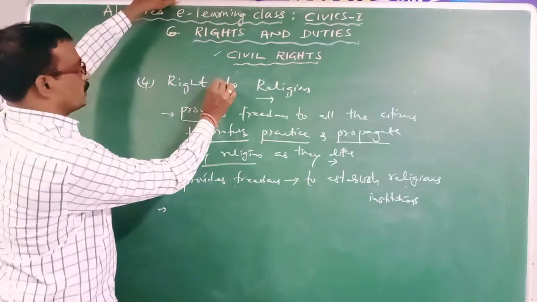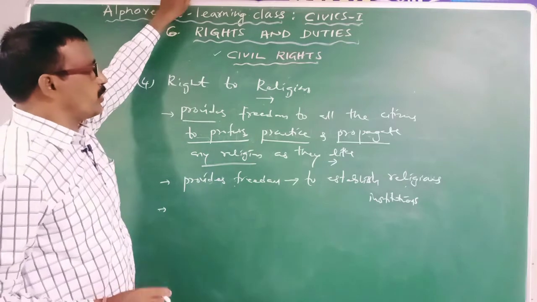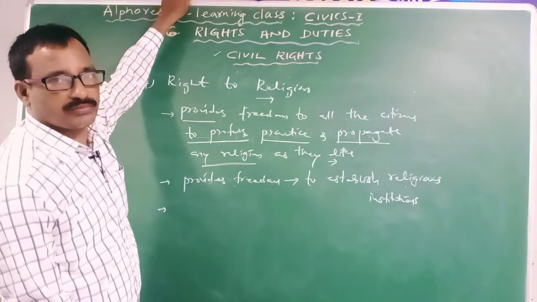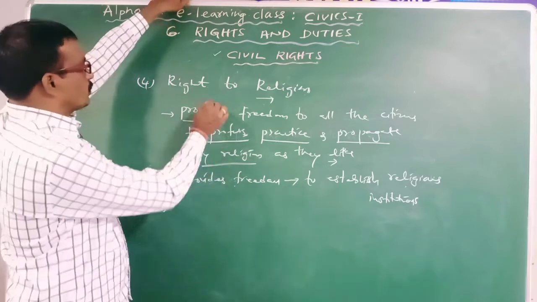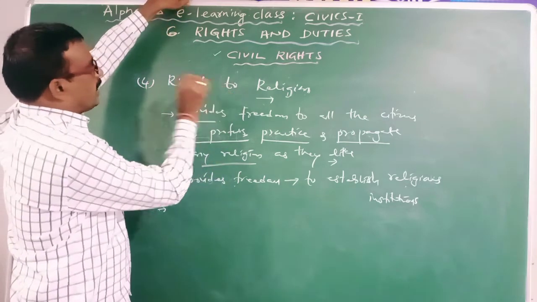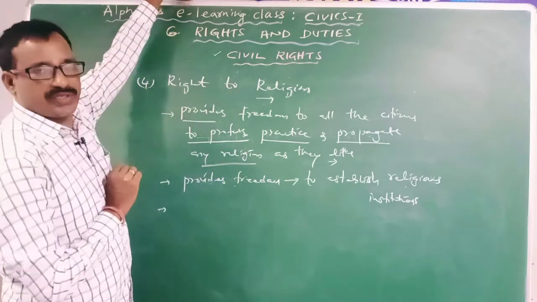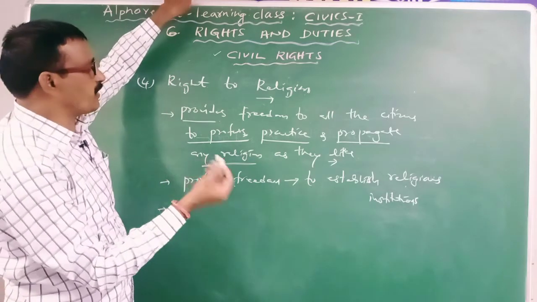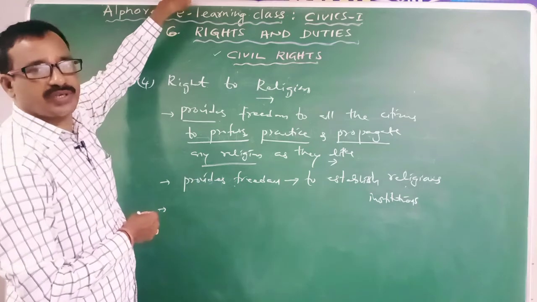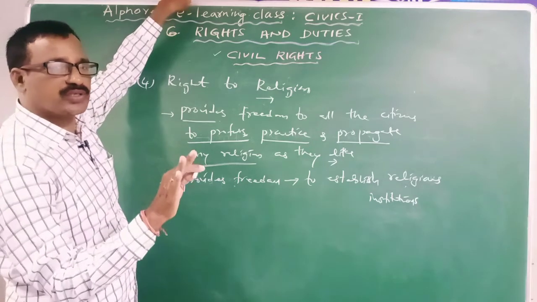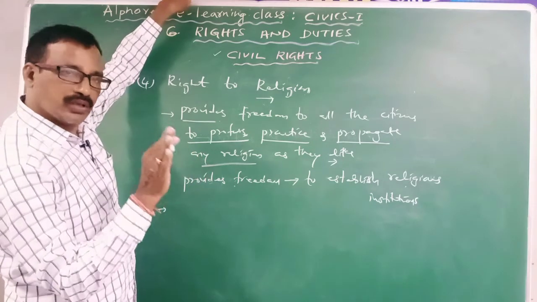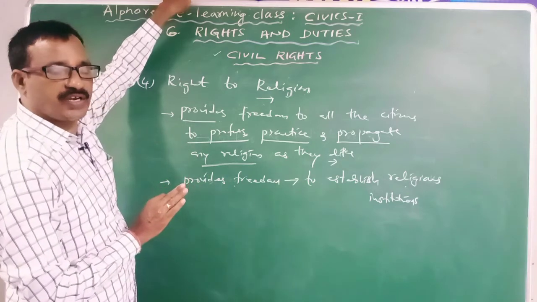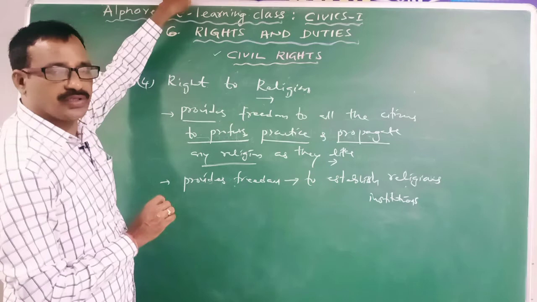And this right prohibits the teaching of religious instructions in the educational institutions. Clear? So this right will be available only in secular states. The secular state does not allow teaching of religious instructions, means teaching of religious matters, in the educational institutions.